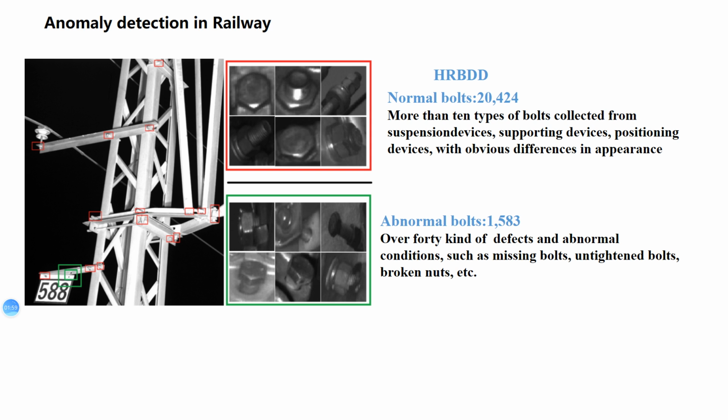In this paper, we research a railway bolt anomaly detection task of the real world. We collect a dataset termed HRBDD. In this dataset, there are more than 20,000 normal bolts. Among them, more than 10 types of bolts are collected from different kinds of components, so they are quite different in appearance. We also collect about 1,500 abnormal bolts. There are more than 40 kinds of defects and abnormal conditions, such as missing bolt, untightened bolt, broken nut, and so on.